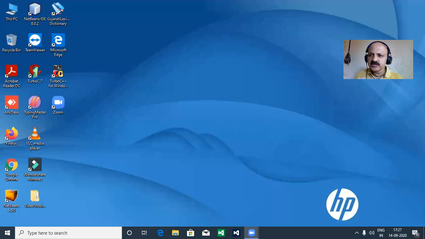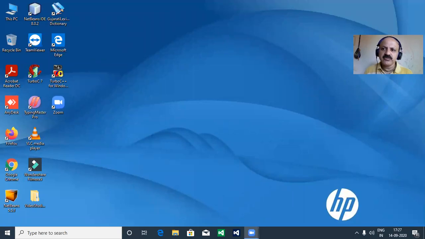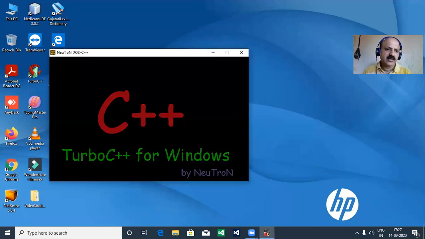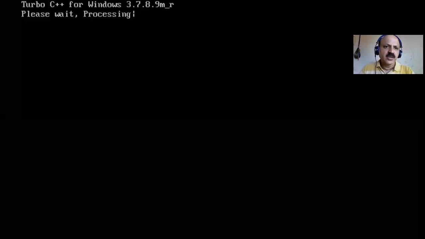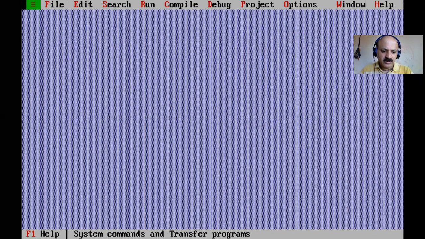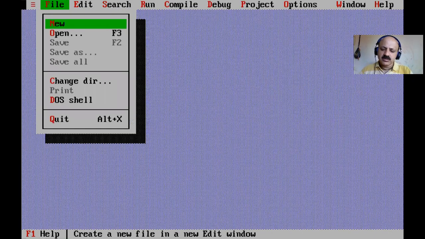In this session we learn the hybrid inheritance in C++. So first I share my laptop screen and fix the position of my screen so you can perfectly watch my video lecture. And here Turbo C++ is there. I just double click and take some process time and now just open.